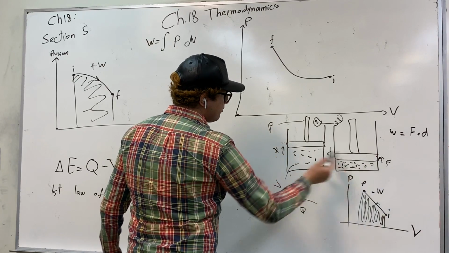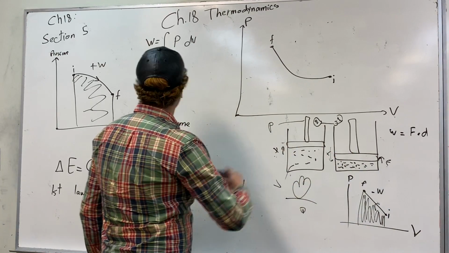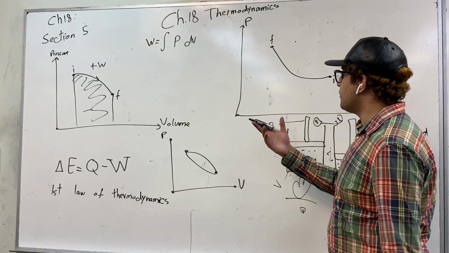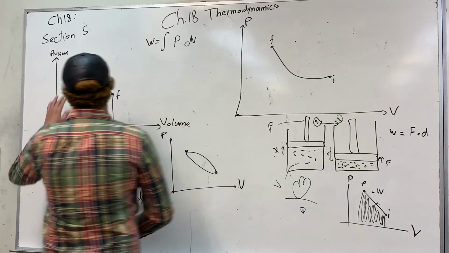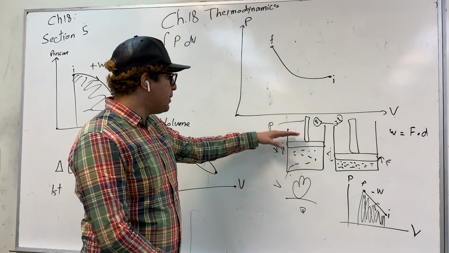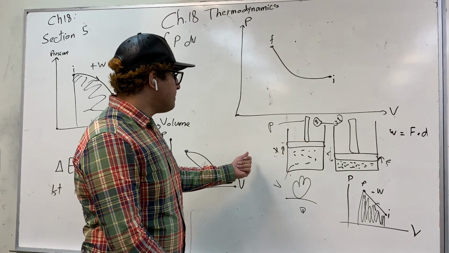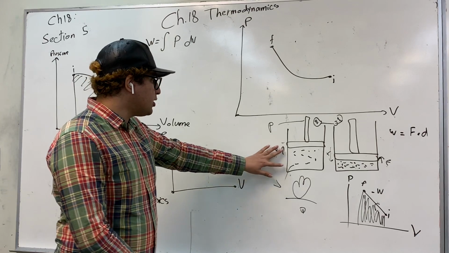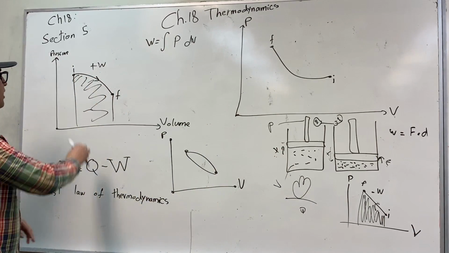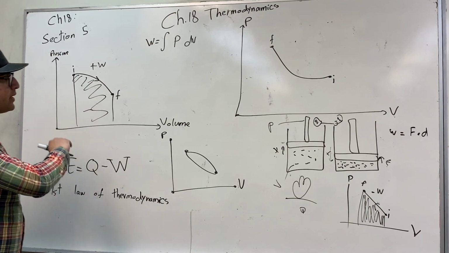So when we multiply F by X, we're going to have a positive value. Now imagine that we first go from A to F, where we lift the piston up and increase the volume of the gas. So we have this sort of graph, and the area under the curve is the work.